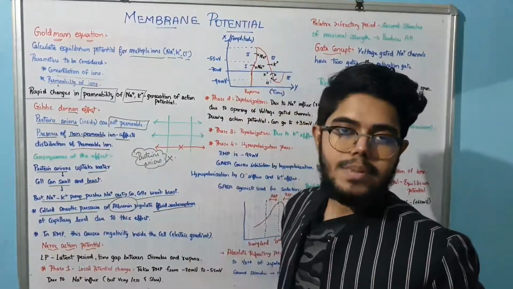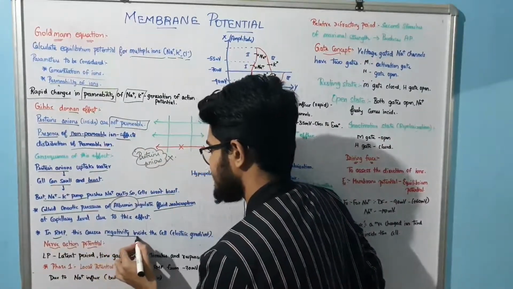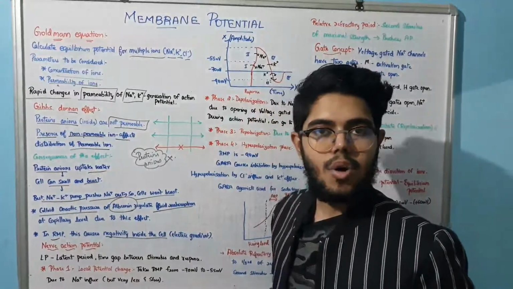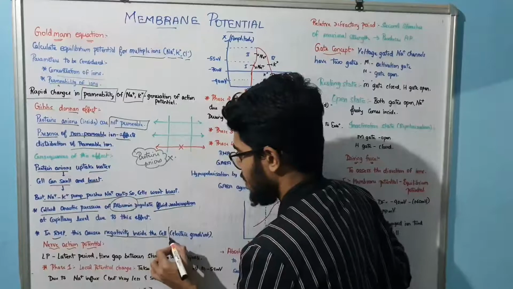The third point is in the resting membrane potential. It will cause negativity inside the cell. Understand? That is due to the electric gradient.